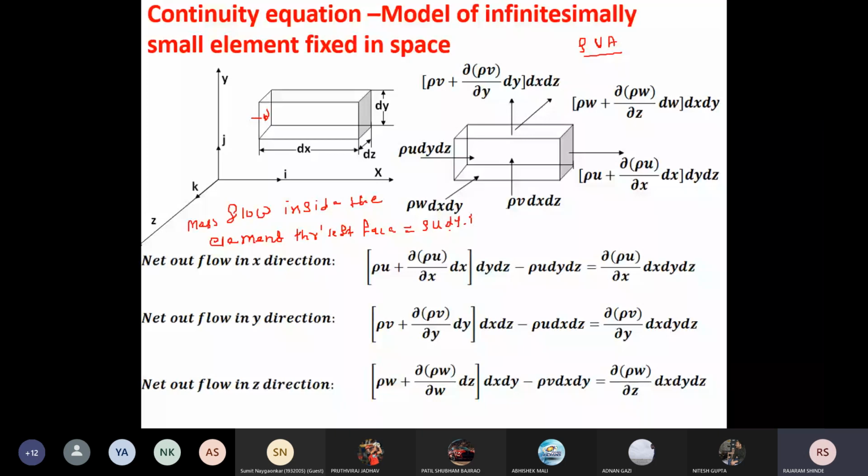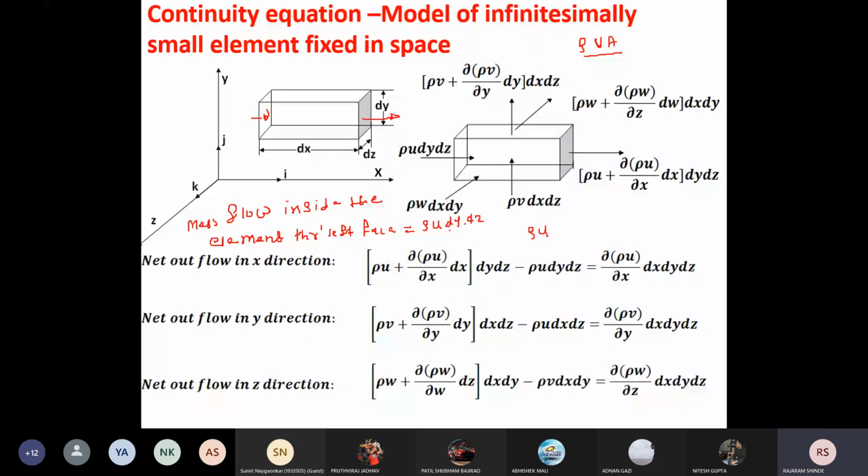This is the mass flow inside the element through the left face in the x direction. Now if we go to the right face, that means if we move up a distance dx, there is outflow from this face. Now see here, if we apply the Taylor series for a distance dx, then for the outflow we can write rho u.